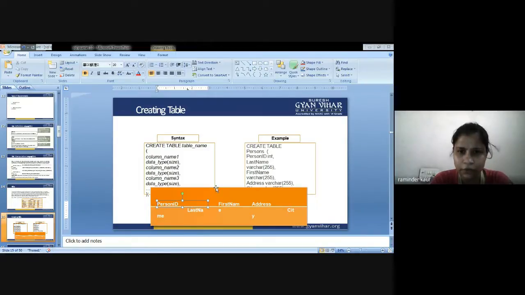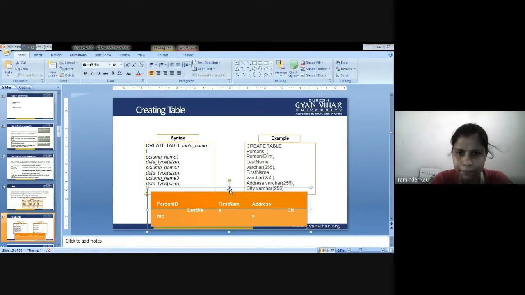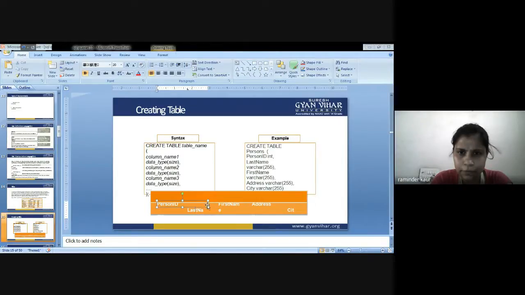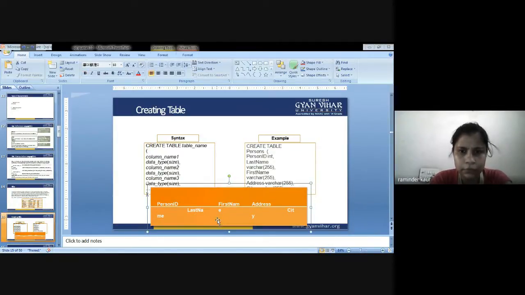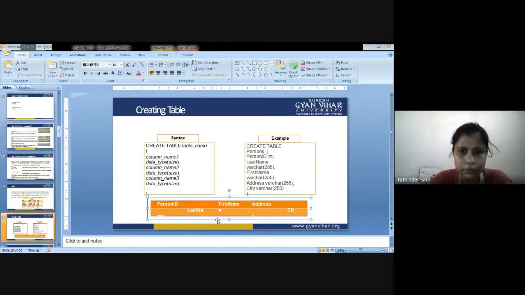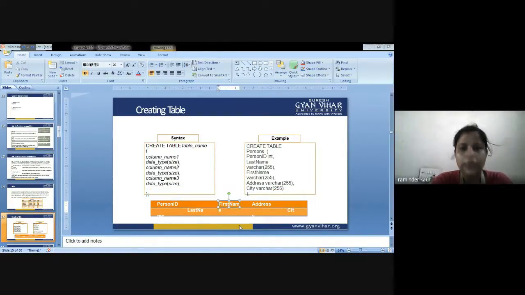Just understand this, the record will be fetched in this way: person ID, then last name, then first name, then address, then city.